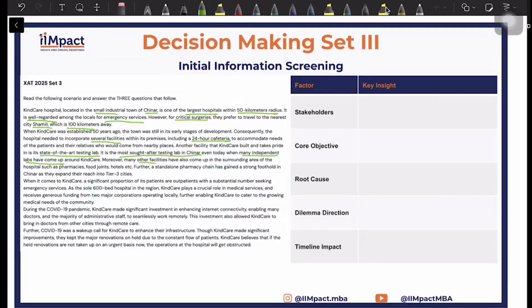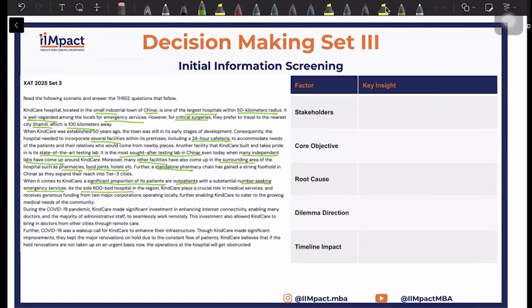So, other facilities in the surrounding area, pharmacies, food joints, and hotels. All right. And a standalone pharmacy chain. A significant proportion of its patients are outpatients, and a substantial number seek emergency services.